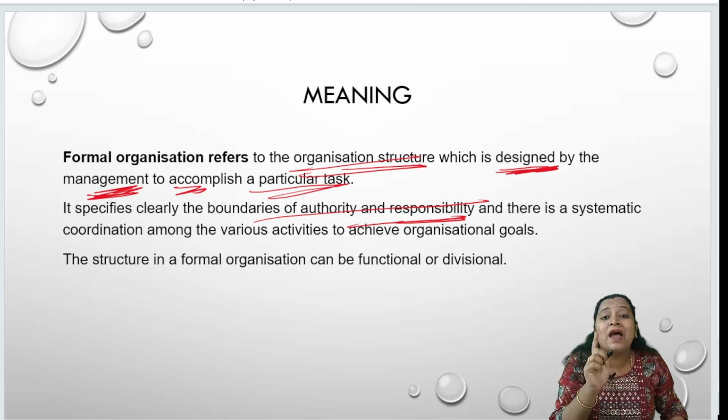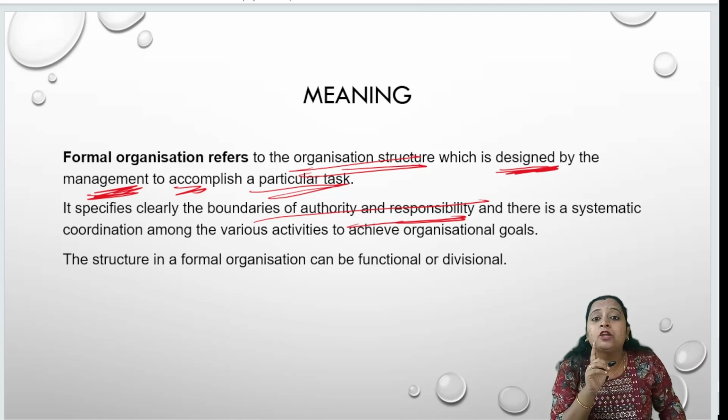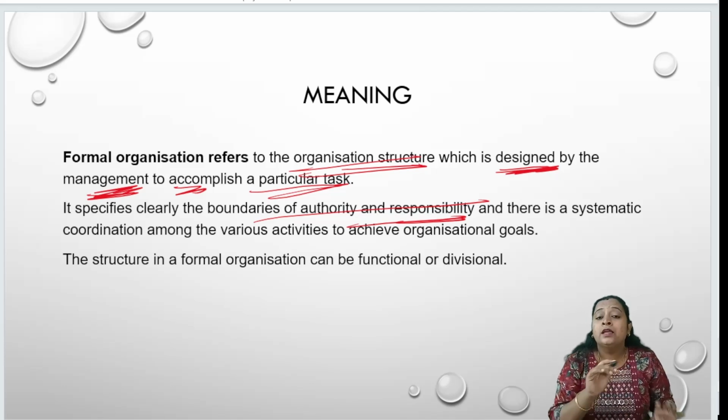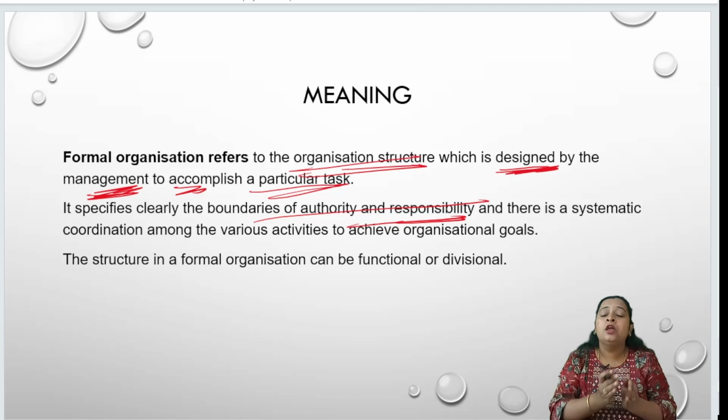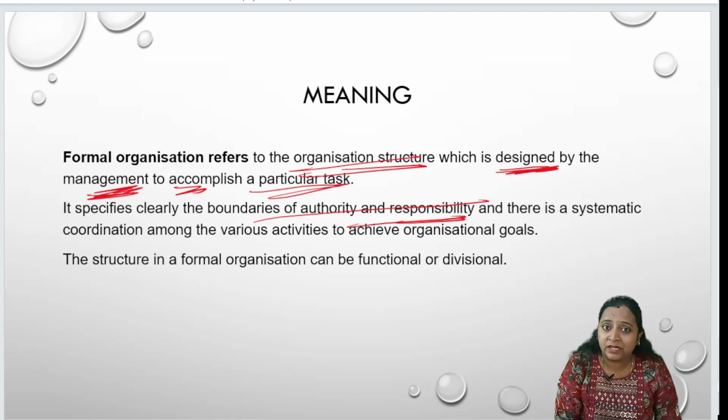This is systematic. There will be systematic coordination among the various activities and between all the different levels of the organization to achieve the organizational goals or to complete the particular task.